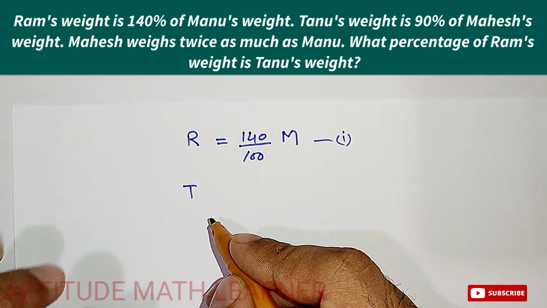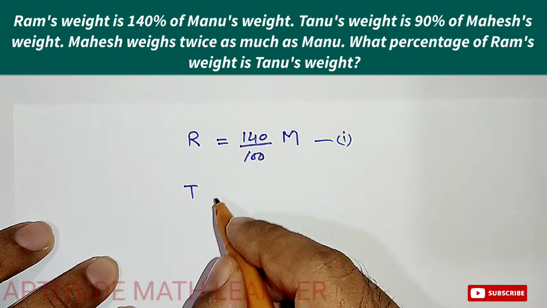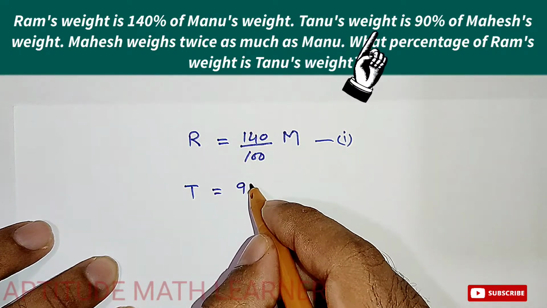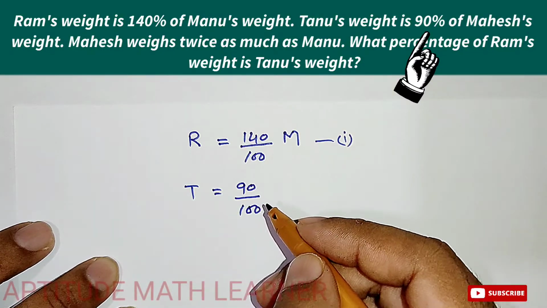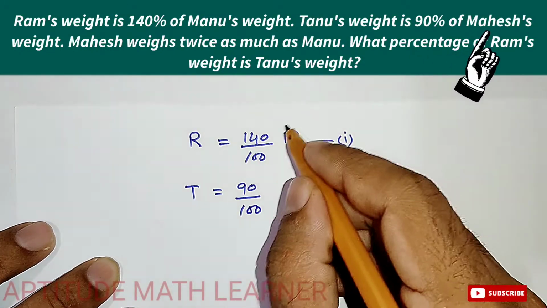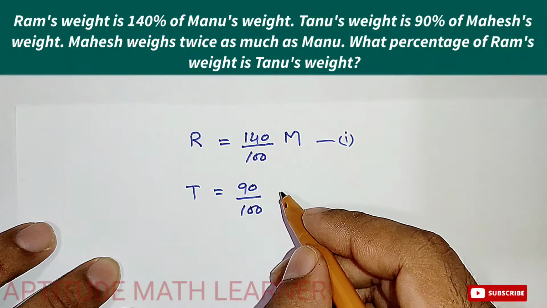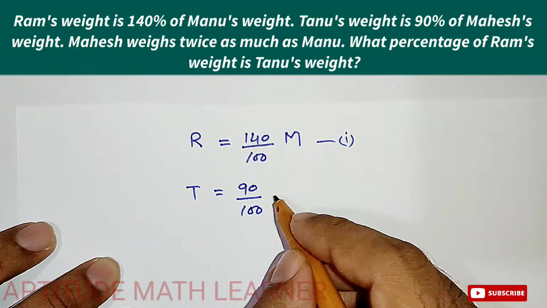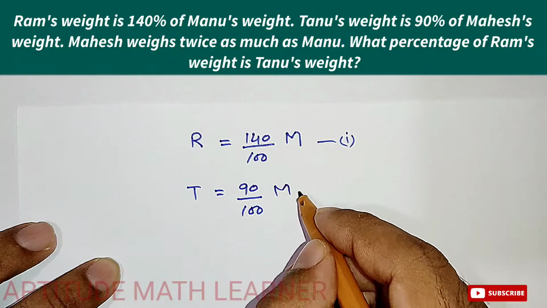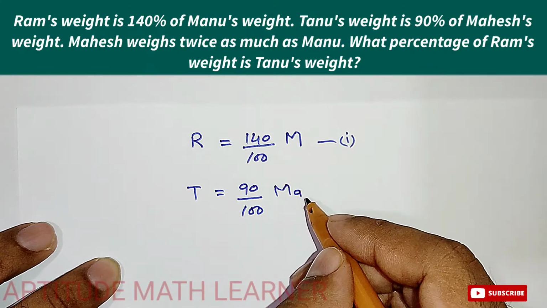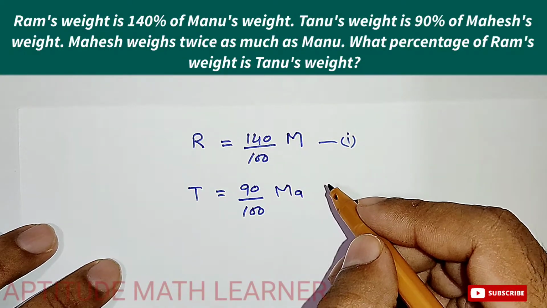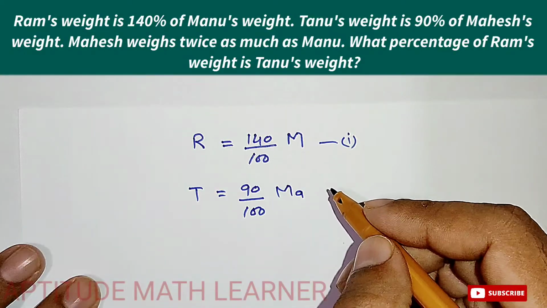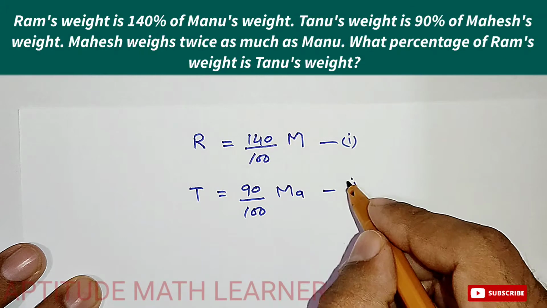And Tanu is how much? 90%, we write just like this, of Mahesh. So here for Mahesh we write MA. So MA, let's suppose, represents Mahesh and only the M you can take as Manu. So this is the second part.